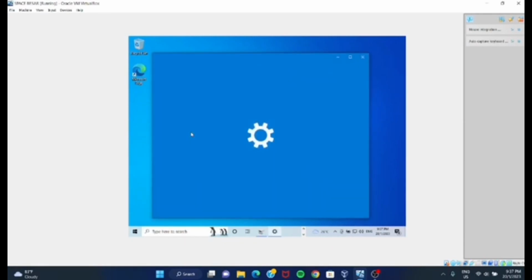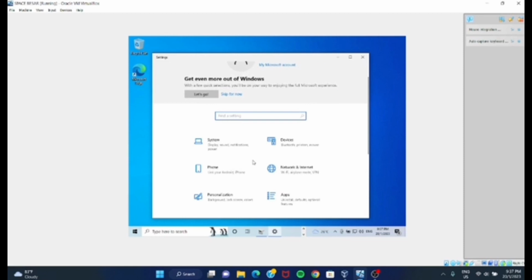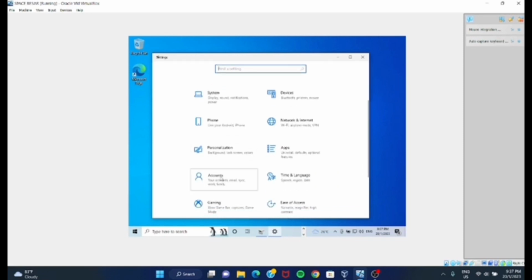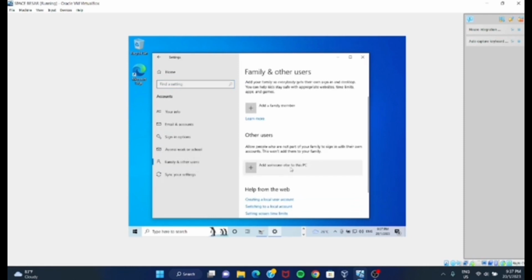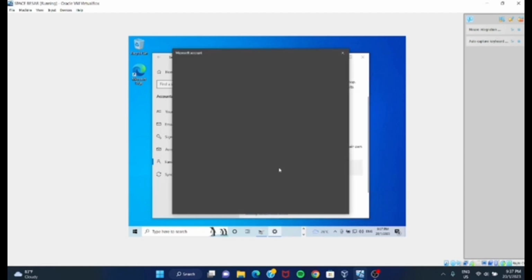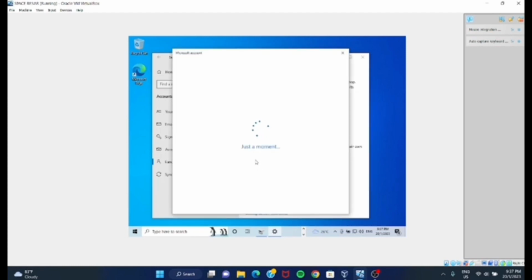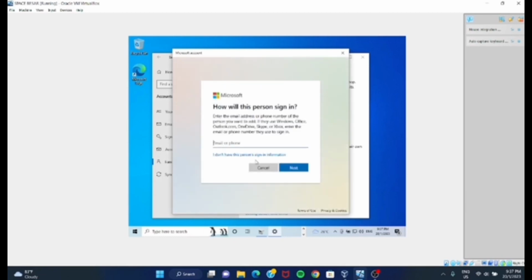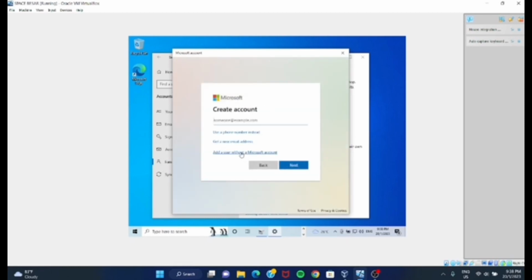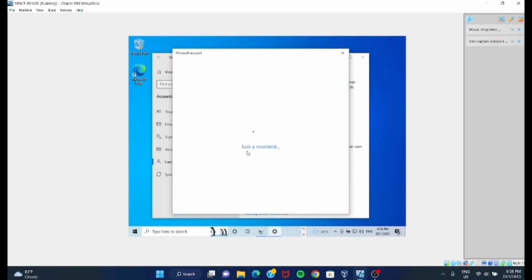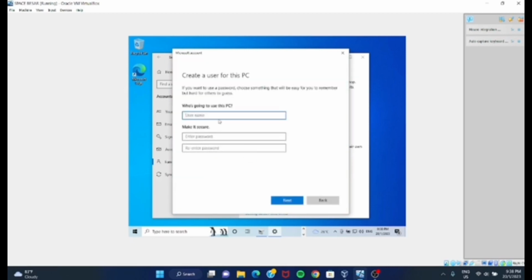First, click on settings. Click on accounts. Click on family and other users. And then click add someone else to this PC. Click I don't have this person's sign-in information. Click on add a user without a Microsoft account. Next, you must fill in all the details and password.